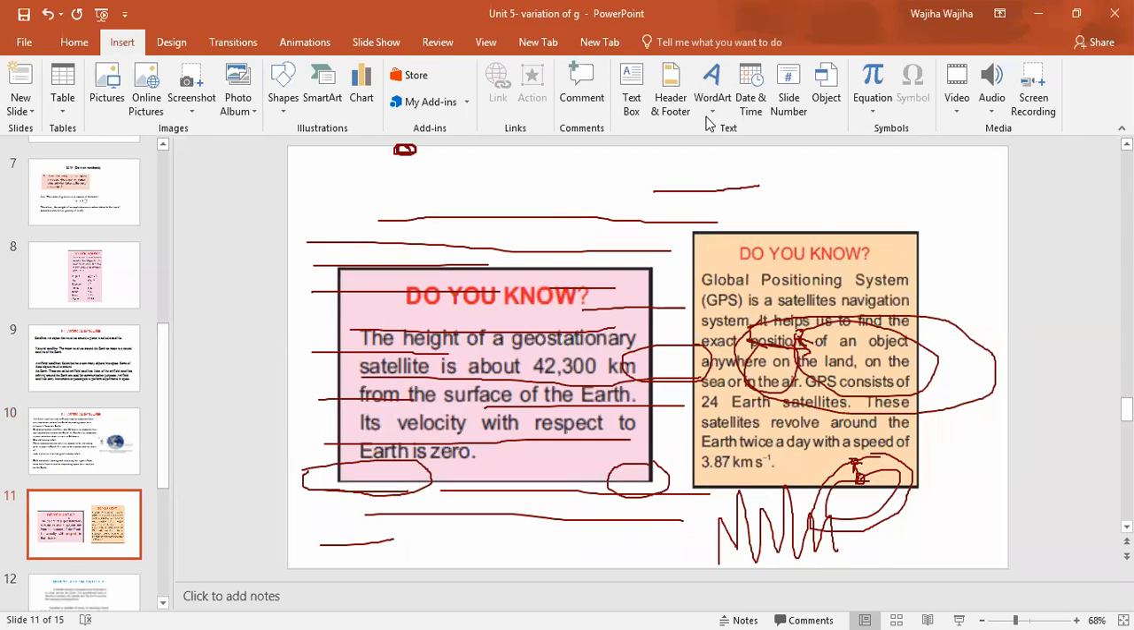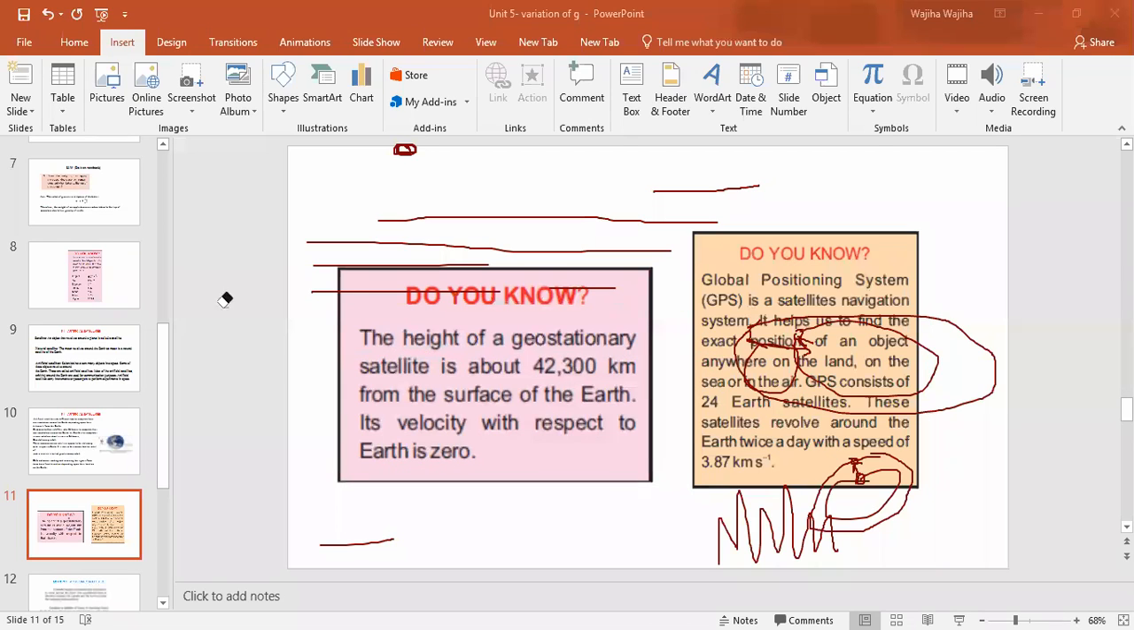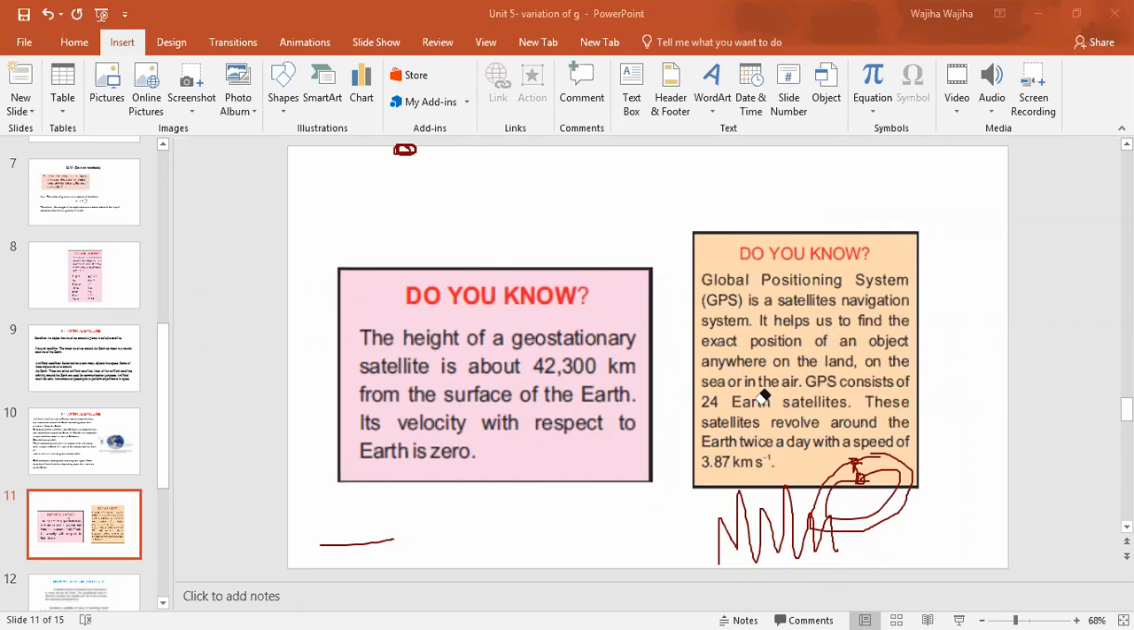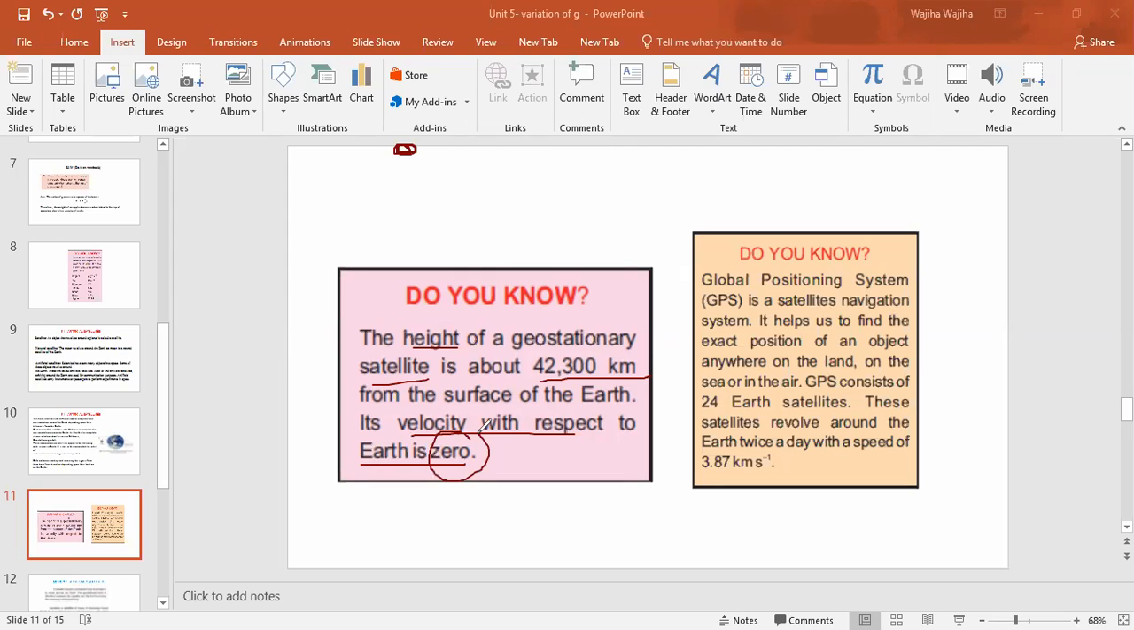Now this is the side information which is given in your book. First of all, do you know the height of a geostationary satellite is about 42,300 kilometers from the surface of the earth. And the velocity with respect to earth is 0, because they are moving with the same velocity as the earth. That's why they have 0 velocity, and they are shown to us as stationary objects, right?